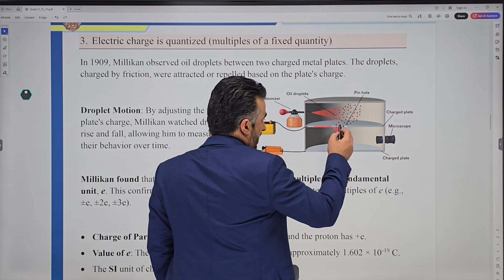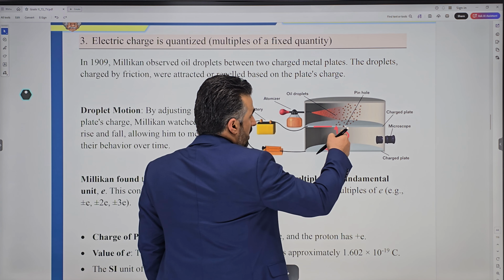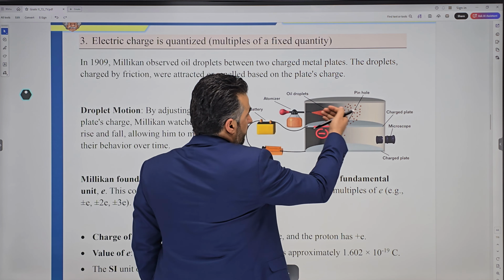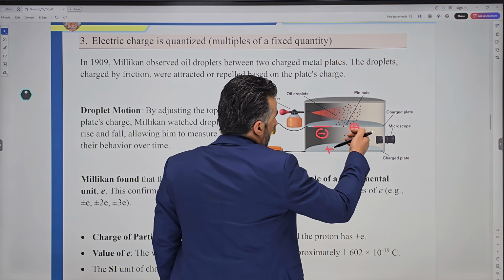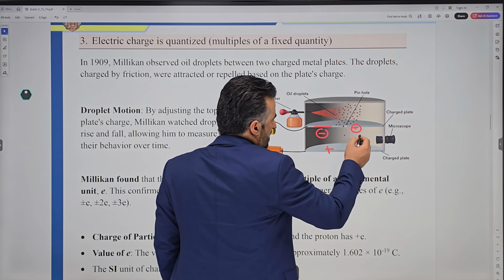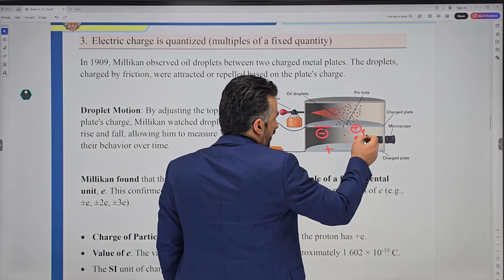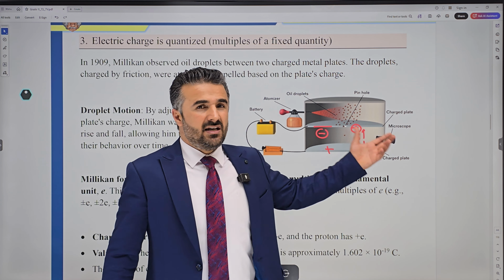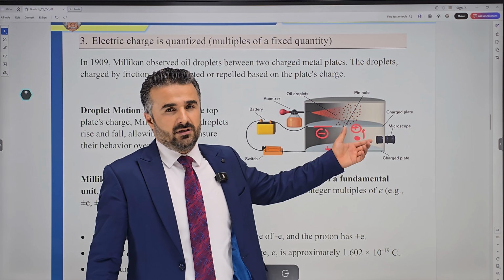Now, this positive charge will be attracted to this negative plate because the bottom plate would be positive. We know that positive repels positive, but positive and negative attract. In this case, he would have made this side positive and the other side negative. Now, if it is a negative charge, we know that negative repels negative, so this negative will be attracted to the positive. So he did use this method to study the behavior of these particles in between these two plates.